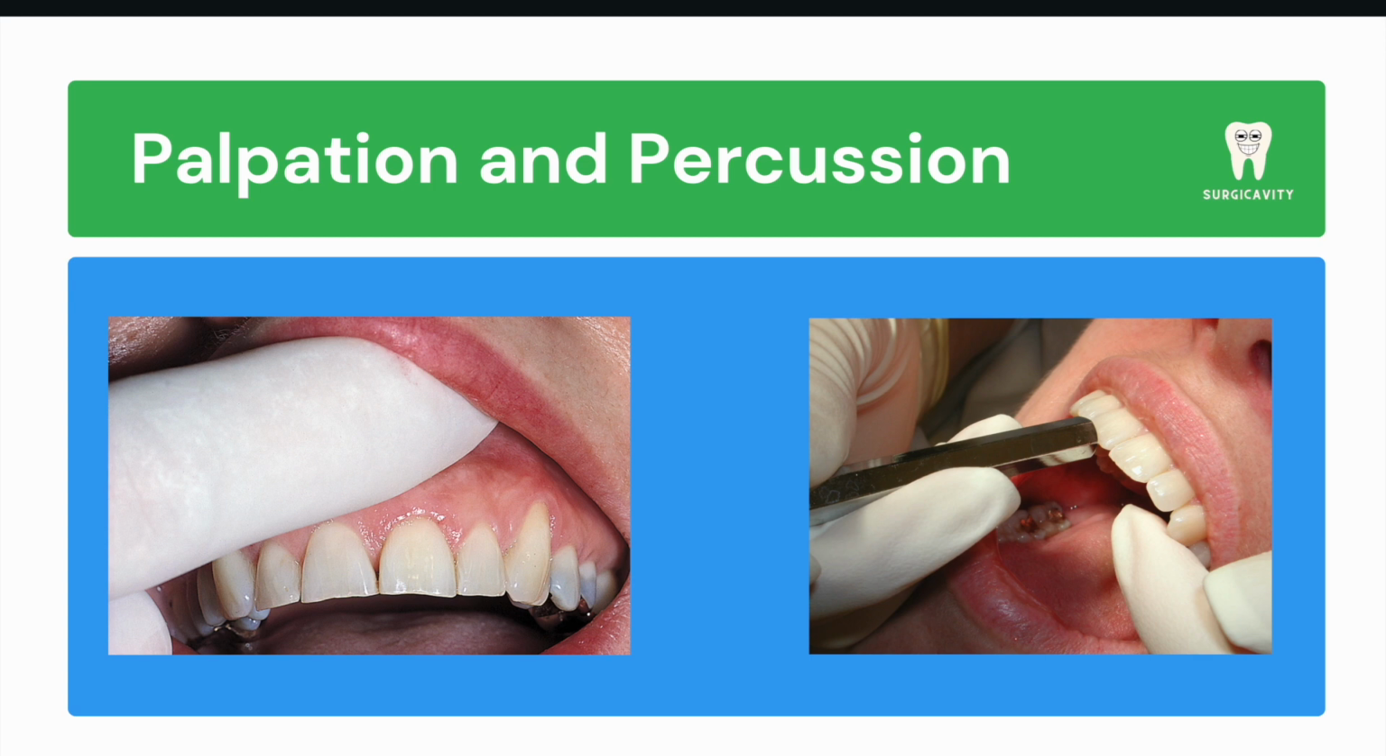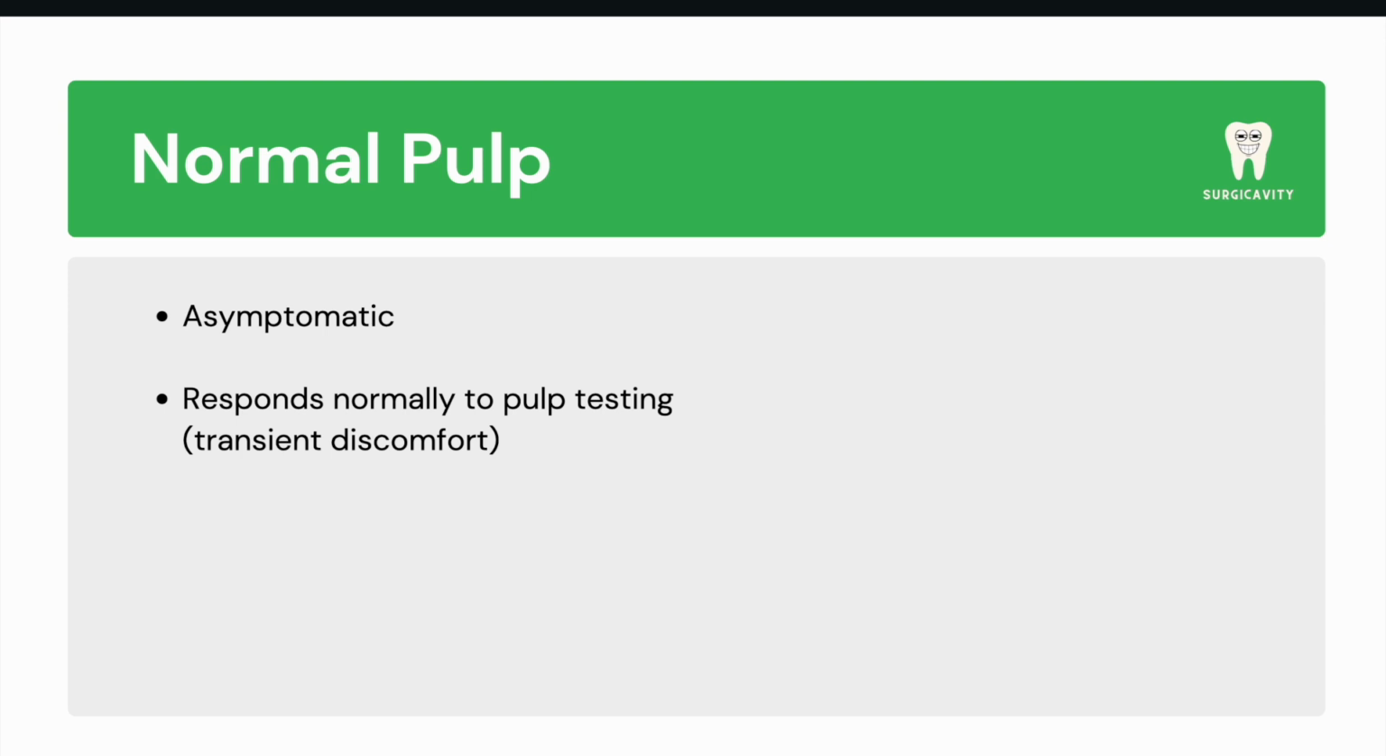Okay, now that we've gone over some of the tests, let's now move on to the different diagnoses, starting with the pulpal ones. A normal pulp is asymptomatic and responds to pulp testing normally, meaning if we tested it with thermal or electric testing, we would see a mild or moderate response that would disappear when the stimulus is removed.